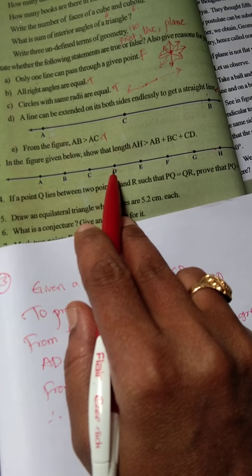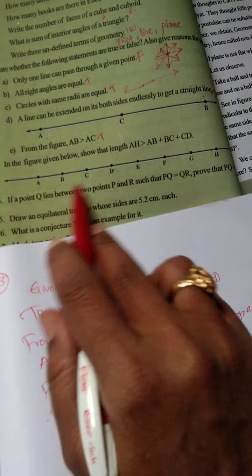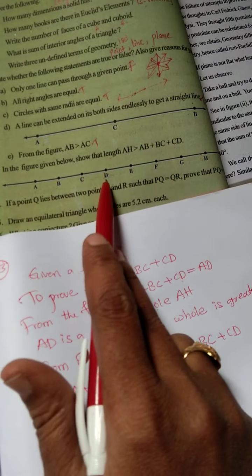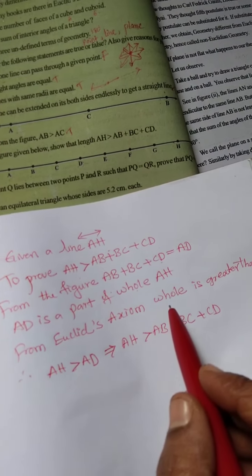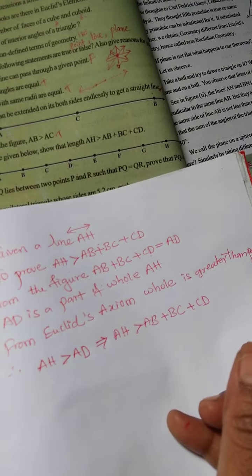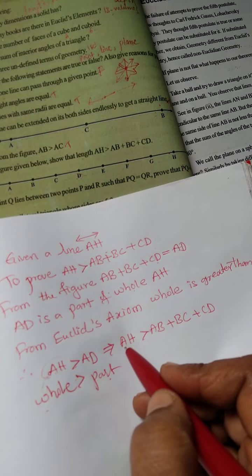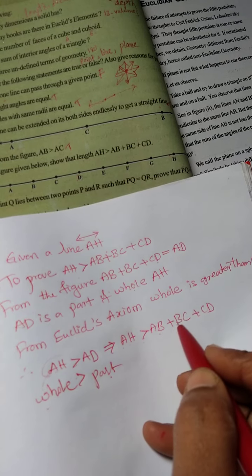But the AD length is one part of the AH length. AH is the whole, and in that whole, AD is one part. From Euclid's axiom, the whole is greater than the part. So the whole is AH, AD is the part, and the whole is greater than the part. So we can say that AH is greater than AB plus BC plus CD.